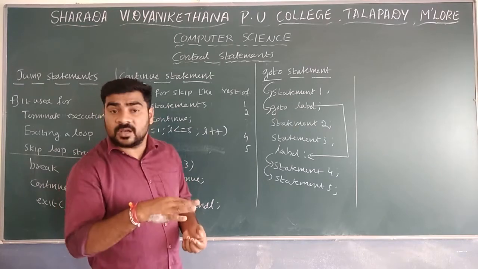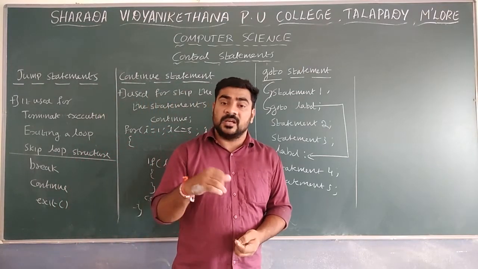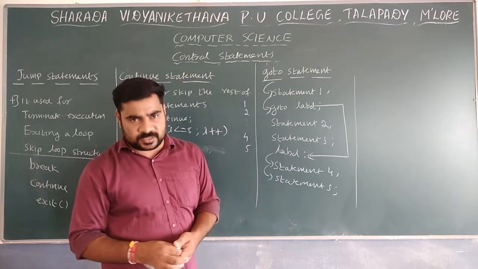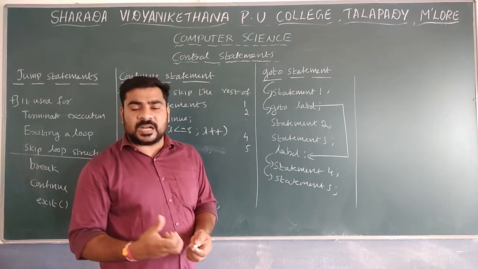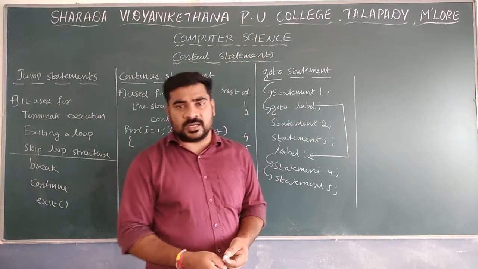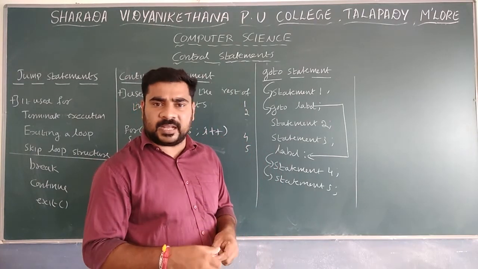This is known as forward jumping. Then the next condition is known as backward jumping. Backward jumping is also known as unconditional looping. So it repeats the statements again and again.